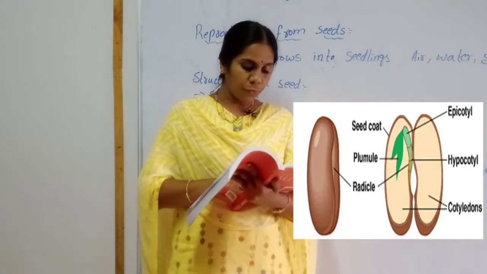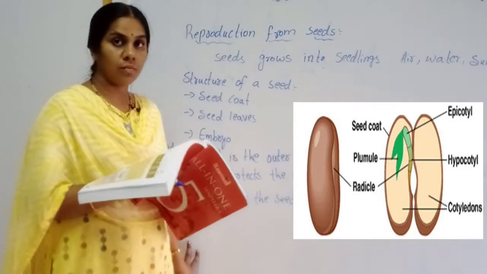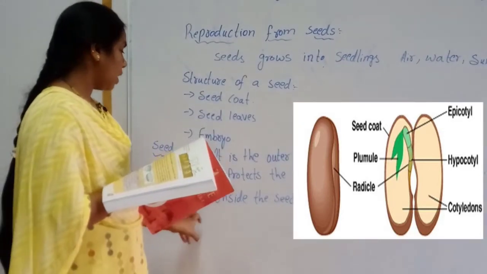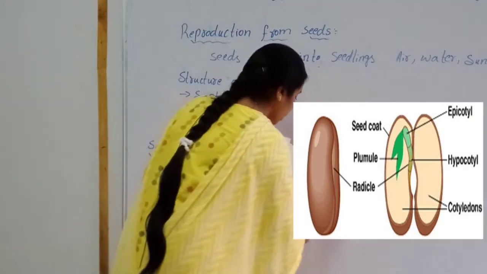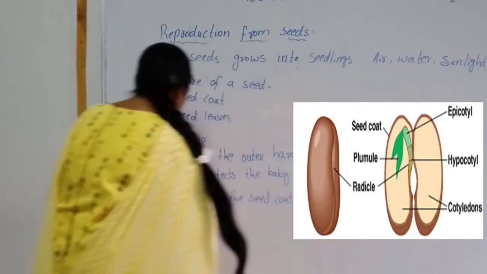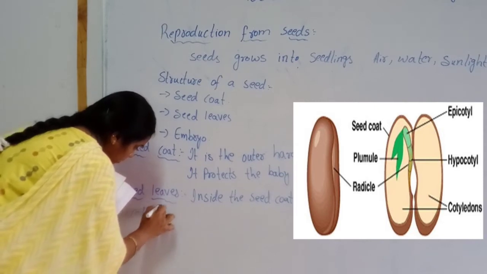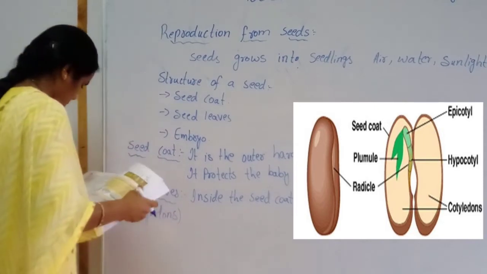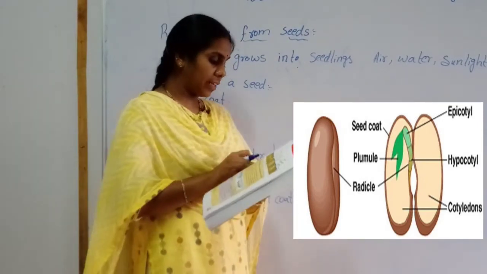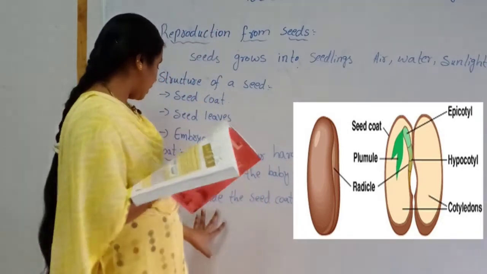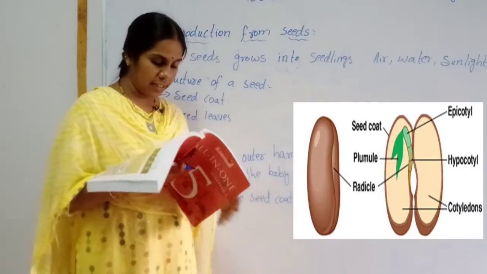They contain the stored food which is used by the growing seedling. Seed leaves are inside the seed coat, or we can call them cotyledons also. Seed leaves are cotyledons. They contain the stored food, and that stored food is used by the seedling.